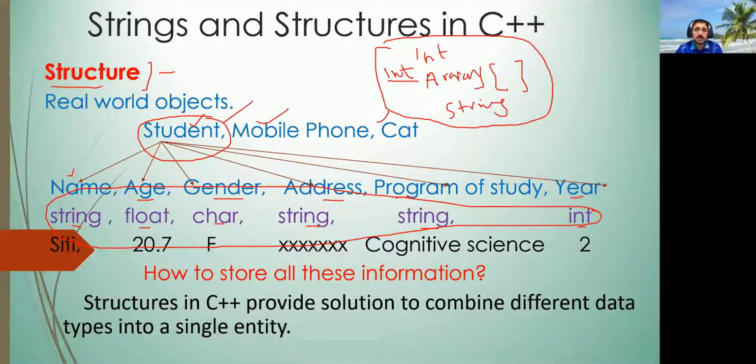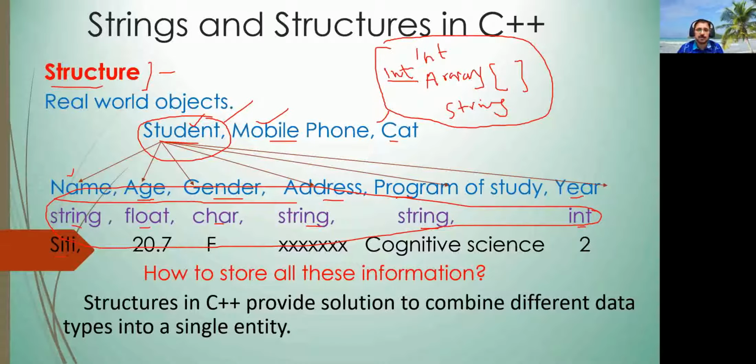So the object is one thing, like a student or mobile or cat, but it has many properties and many values to represent it. If you want to represent one student, you need string, character, float, integer. Multiple data types are combined together to represent one real world object, like the student example.